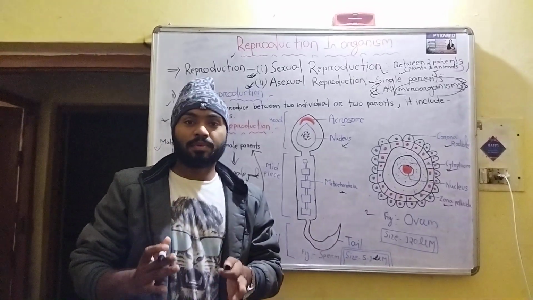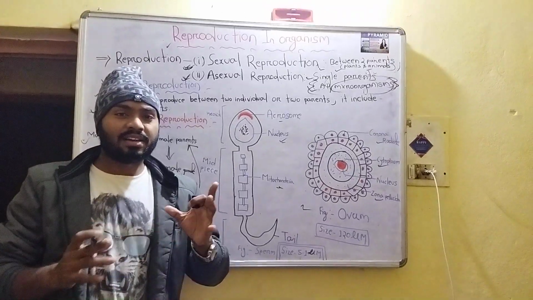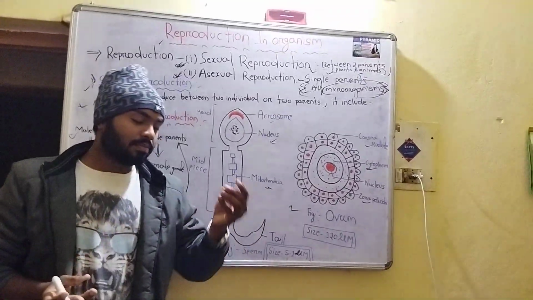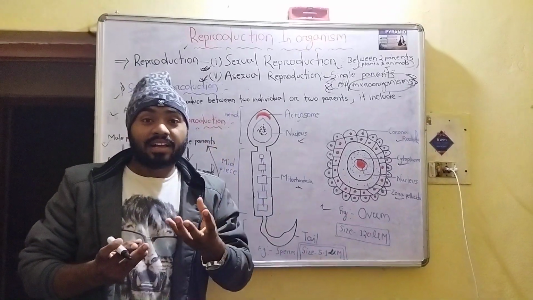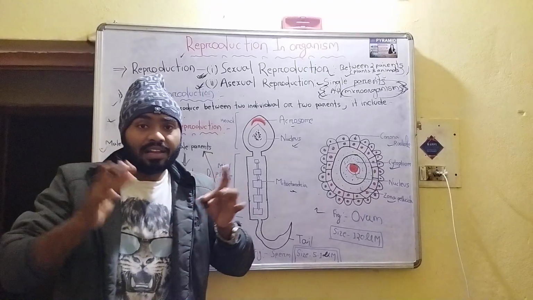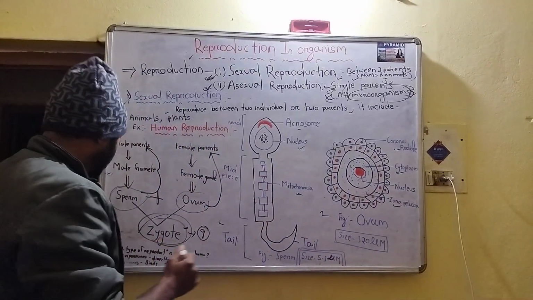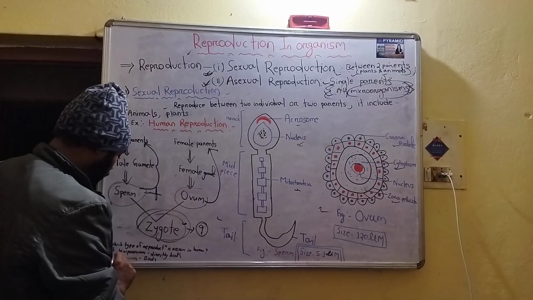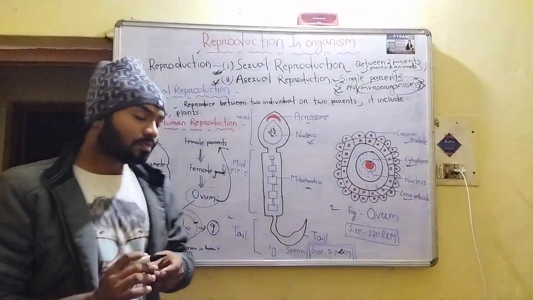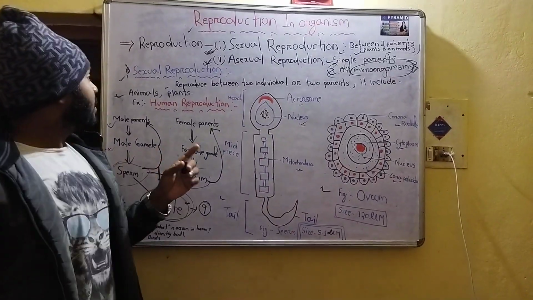But in the case of, suppose we take one example, birds. Birds cannot be born directly from the mother's body. First of all they come in an egg, and then after the hatching of the egg, they are born. That type of organism is called oviparous, oviparous type reproduction. So this completes sexual reproduction.